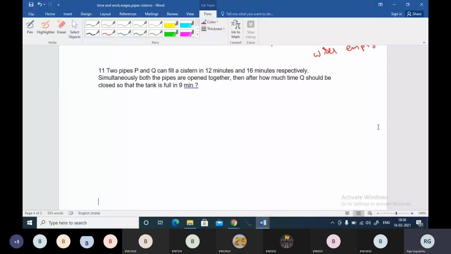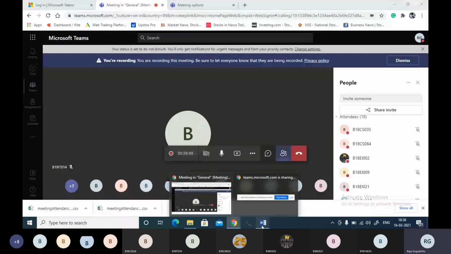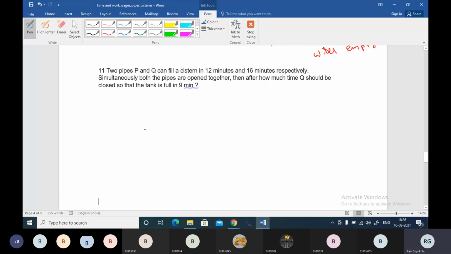Okay, guys, with this question we'll end our session today. Let's answer the question. Two pipes P and Q can fill a tank in 12 minutes and 16 minutes. The LCM is 48. 12 fours and 16 threes, boss. This will be the LCM.